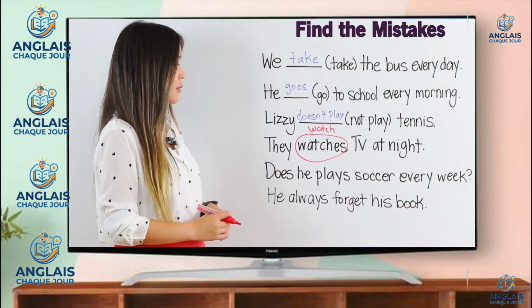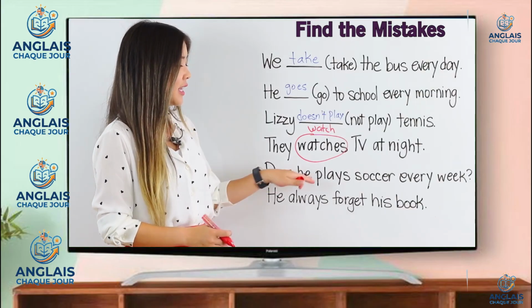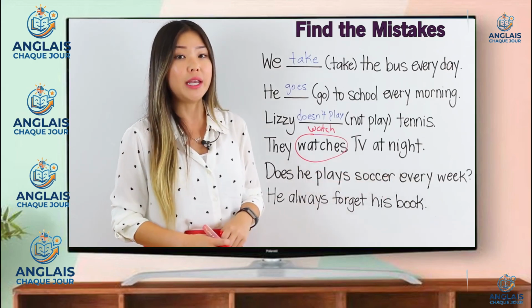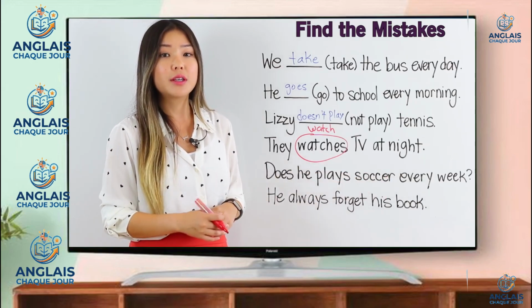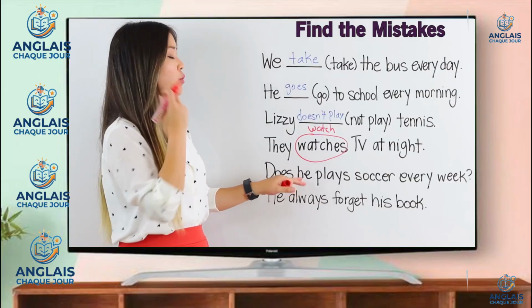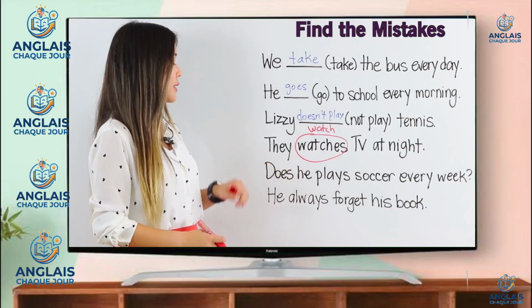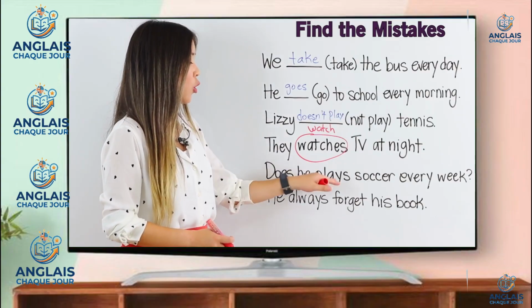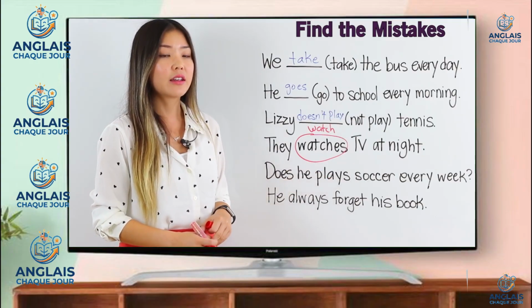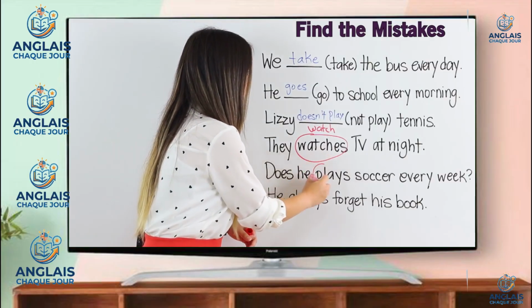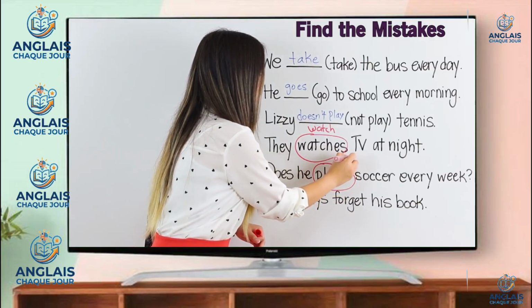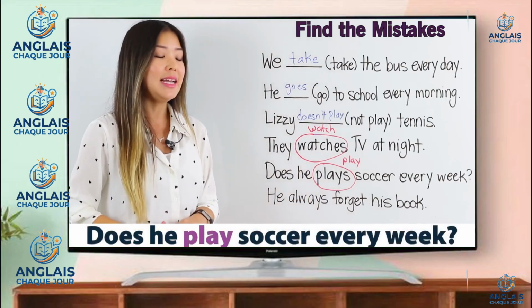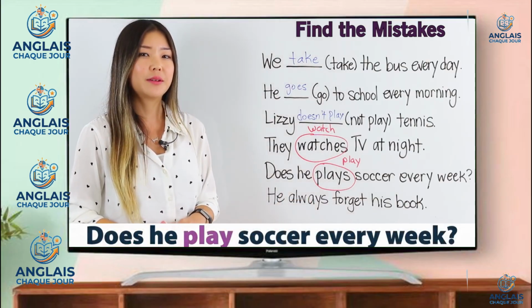In the next sentence or question, it says, does he plays soccer every week? The subject of this sentence is he. To make a question, putting does at the beginning is okay. However, we don't put an s at the end of play. Therefore, the correct answer is to simply say, does he play soccer every week?